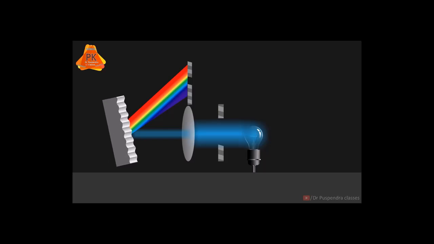Now coming to the complete details about monochromator. First the entrance slit will be there. Through the entrance slit, all the polychromatic radiation coming from the radiation source will pass through the entrance slit and go to the lens. Here we are using a collimating lens. That lens will focus the radiation towards the gratings.